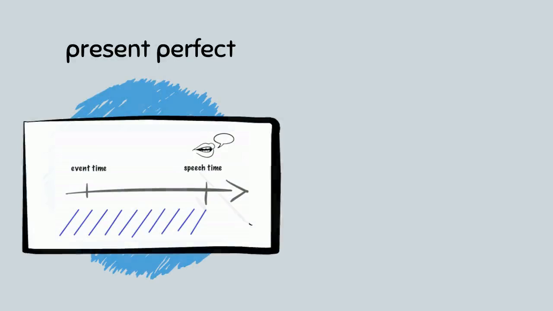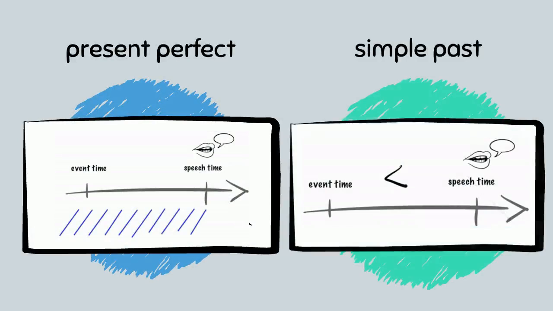Alright, so the present perfect has an extended now semantics, and the simple past indicates that an event precedes the speech time. As we've seen, this simple past analysis cannot describe Mark's continuing state of being ill. This is why we needed an extended now semantics.